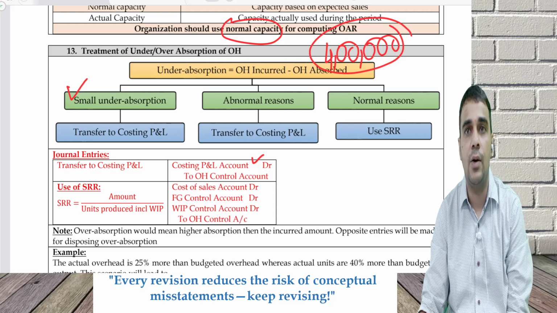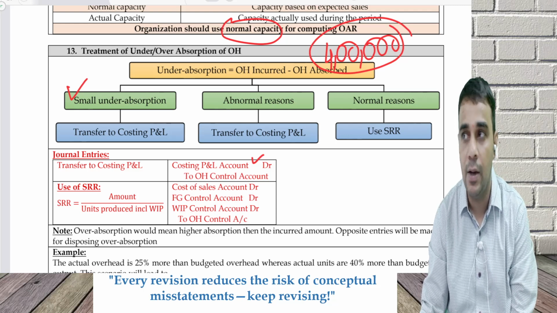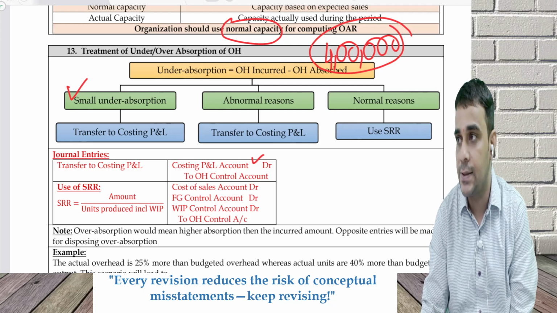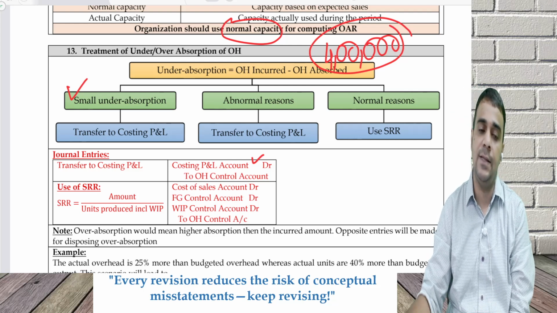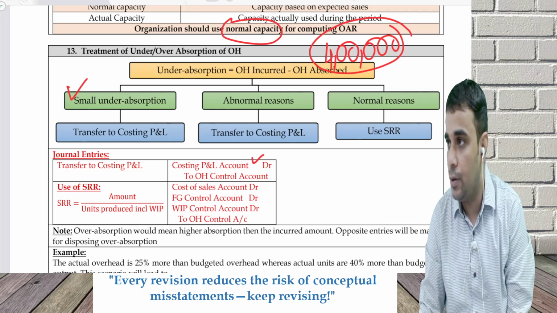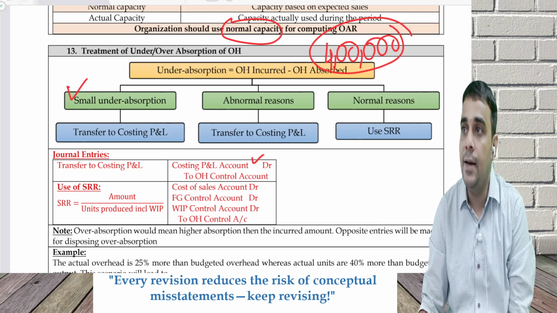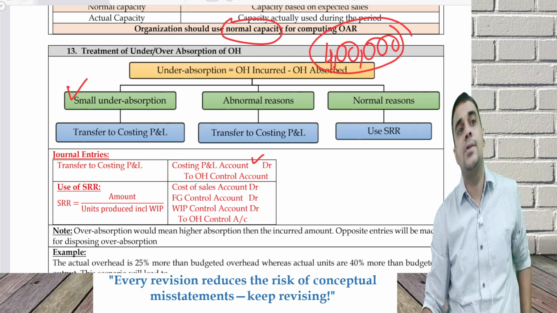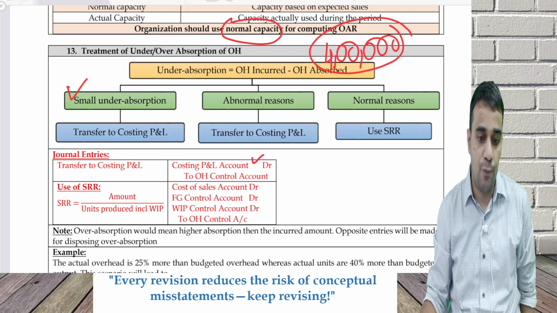Why this overhead control account? You will learn when we go to the next chapter, cost accounting system, where journal entries are passed. But the basic thing is it will go to costing P&L account, and it is a loss for me.